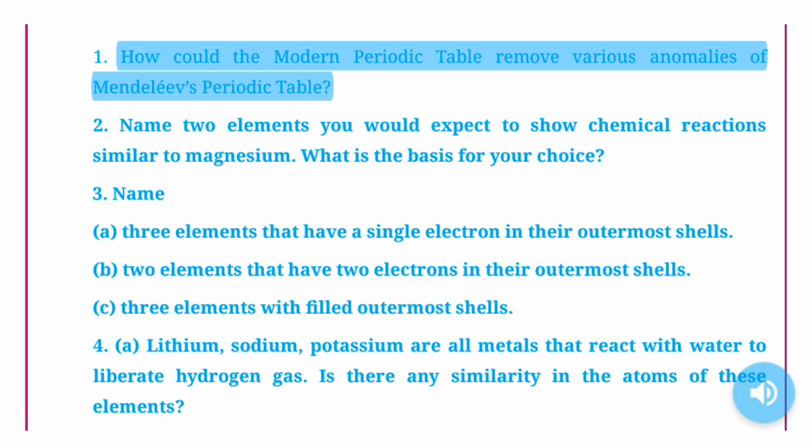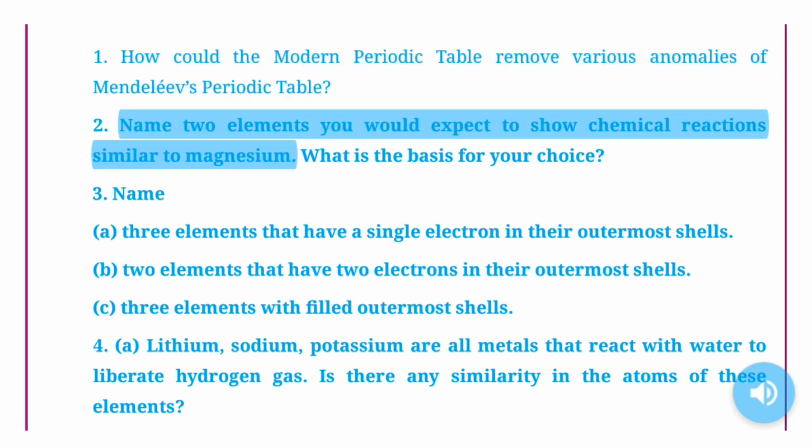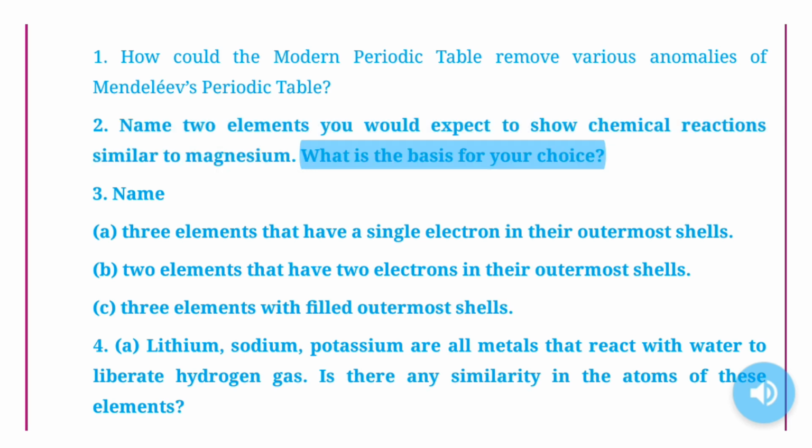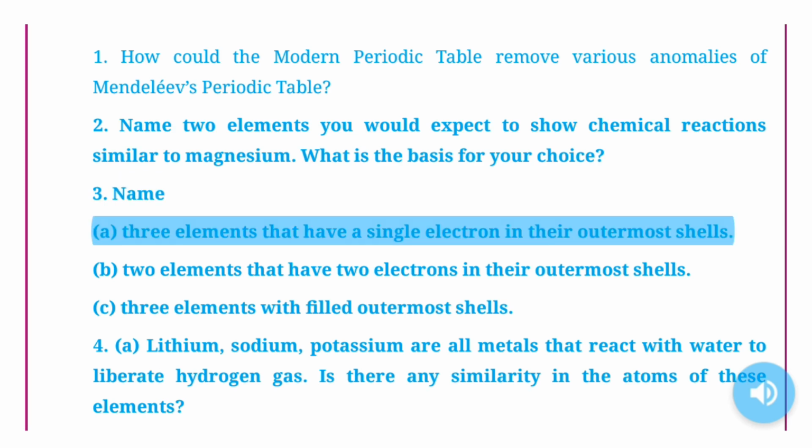1. How could the modern periodic table remove various anomalies of Mendeleev's periodic table? 2. Name 2 elements you would expect to show chemical reactions similar to magnesium. What is the basis for your choice? 3. A. Name 3 elements that have a single electron in their outermost shells.